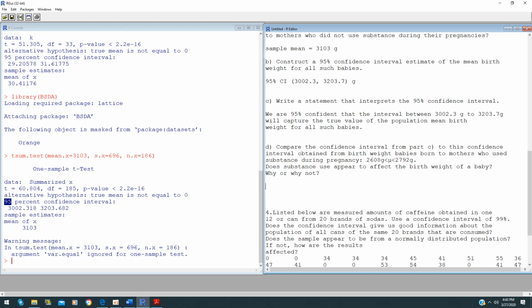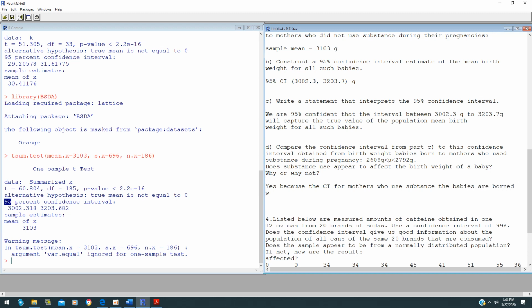Why or why not? In this case, you find out that this confidence interval is actually way lower than the birth weight of babies born to healthy mothers. So the substance appears to be affecting the birth weight. The answer definitely in this case is yes, because the confidence interval for mothers who use substance shows the babies are born with lighter weight compared to healthy mothers.